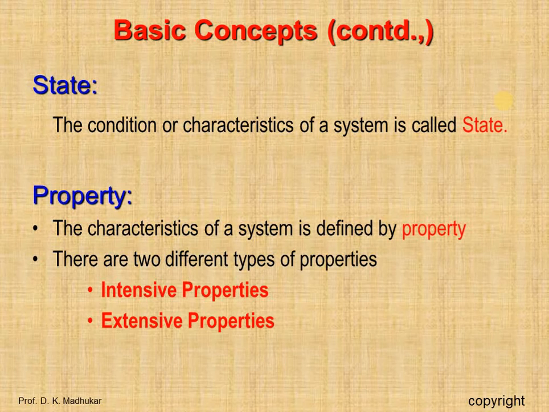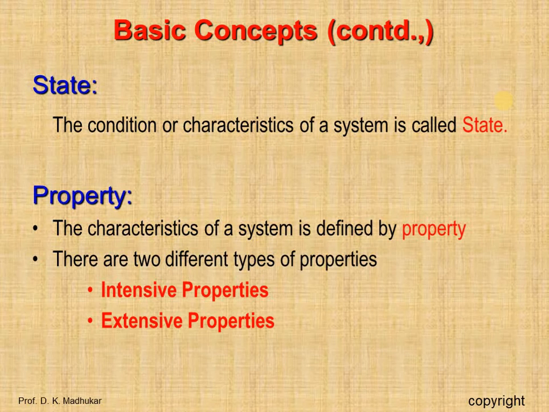A state is the condition of the system at an instant of time as described or measured by its properties, or each unique condition of the system is called a state. It follows from the definition of a state that each property has a single value at each state. Stated differently, all properties are state or point functions, therefore all properties are identical in identical states.